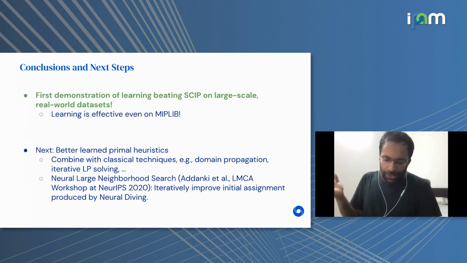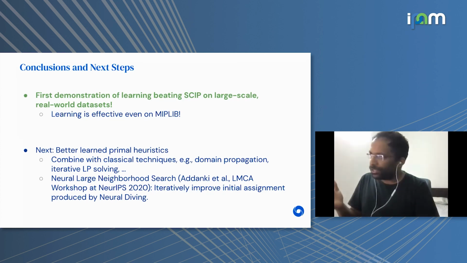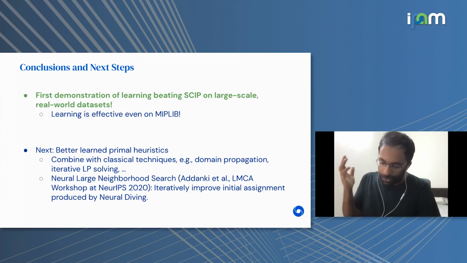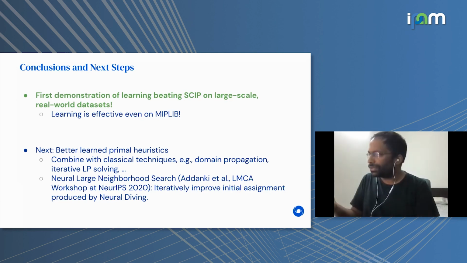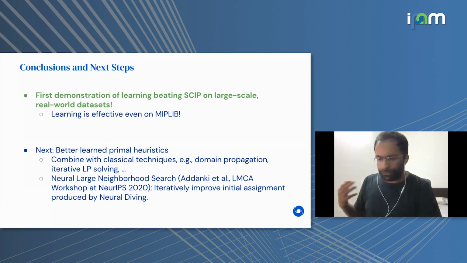All right, so the main takeaway here is that this is the first demonstration that learning can actually work on real world scale and beat a state-of-the-art solver like SCIP, the state-of-the-art non-commercial solver, on those data sets. And the surprising finding that learning can even work on MIPLib was completely unexpected for us. Again, that just shows that learning is quite powerful in this domain. Now we're focusing on improving our learned primal heuristics even further. In particular, we're focusing on this neural large neighborhood search approach that I referenced here as our next step. Thank you.